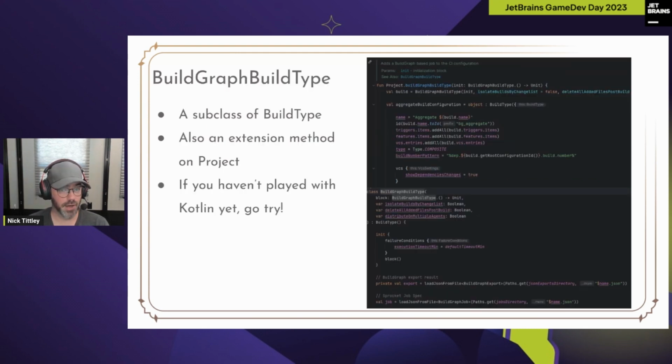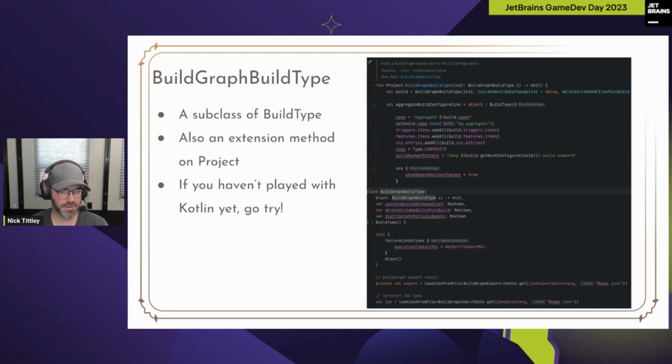Okay, I'm not going to show all the code that's needed to transform BuildGraph export into a TeamCity build chain. Suffice to say that it pays to go and learn Kotlin. If you haven't played around with it, please do yourself a favor and go play with it. Our game is a C++ game. Our backend is mostly Kotlin. It's that good of a language. It's not just a DSL for TeamCity. Do yourself a favor, go learn it. It is great.